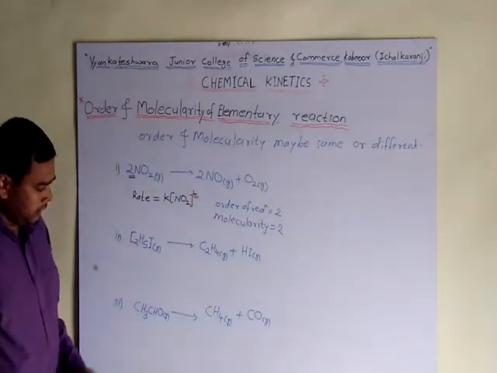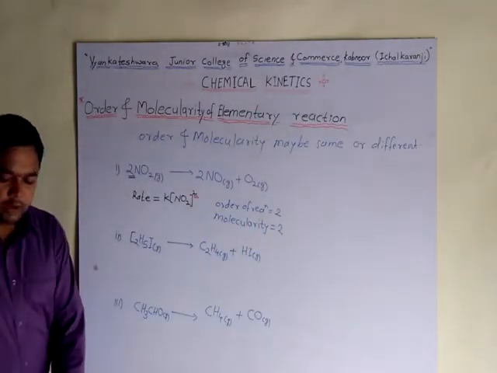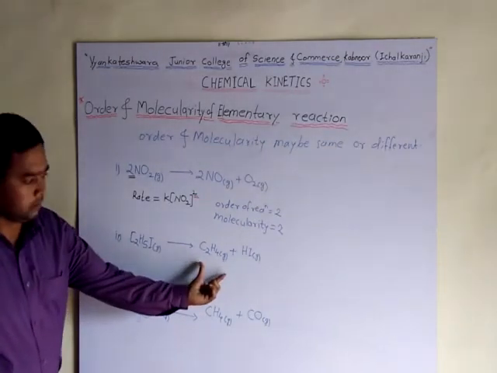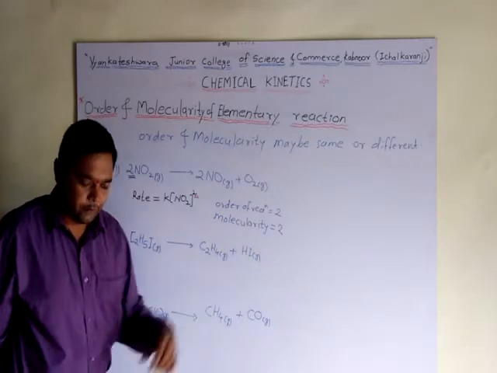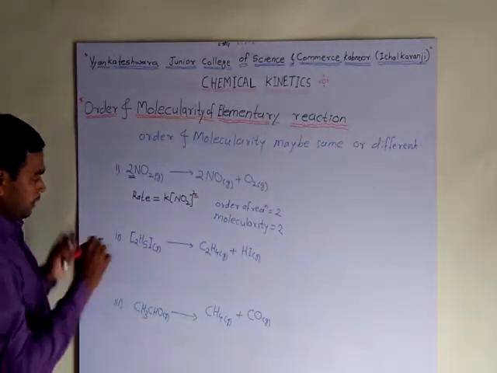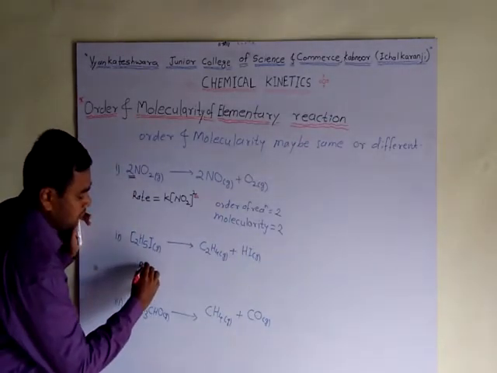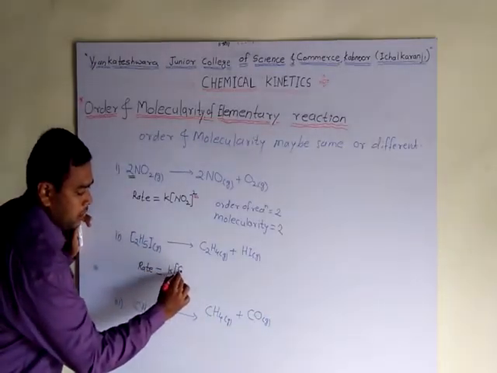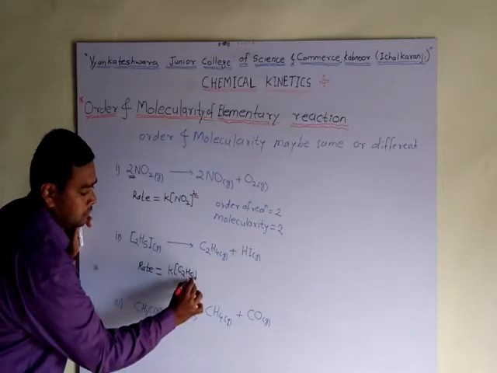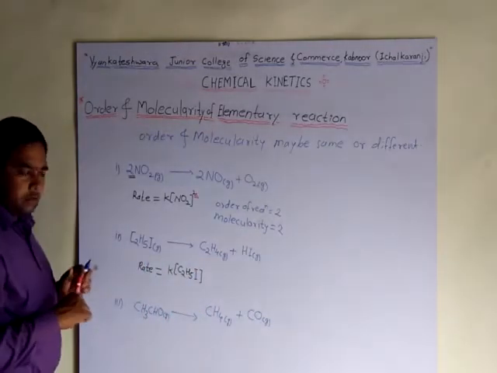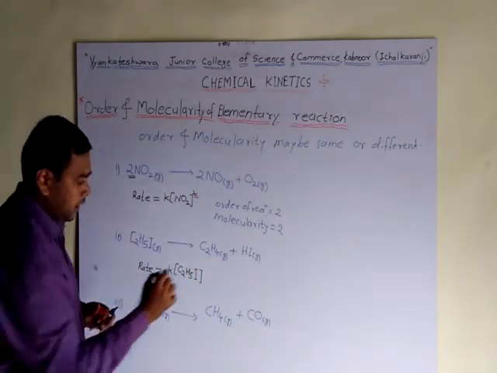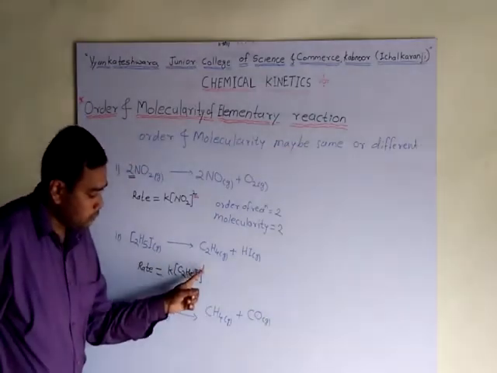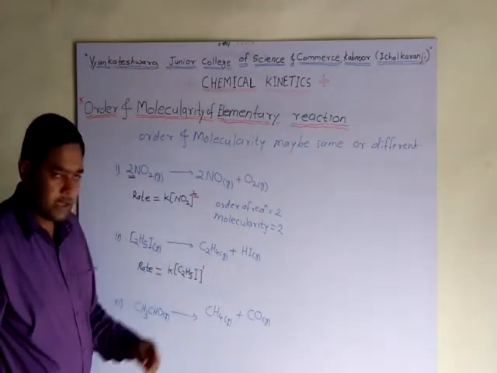Second example, decomposition of ethyl iodide. Decomposition of ethyl iodide gives ethene and hydrogen iodide. In this reaction, rate is equal to K into the concentration of ethyl iodide, and the exponent of the concentration term is 1.